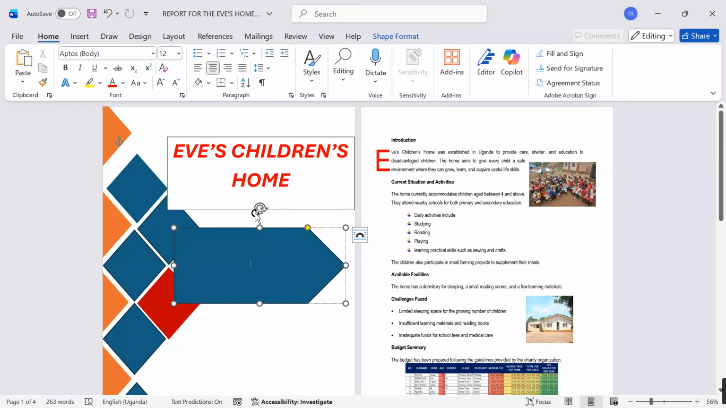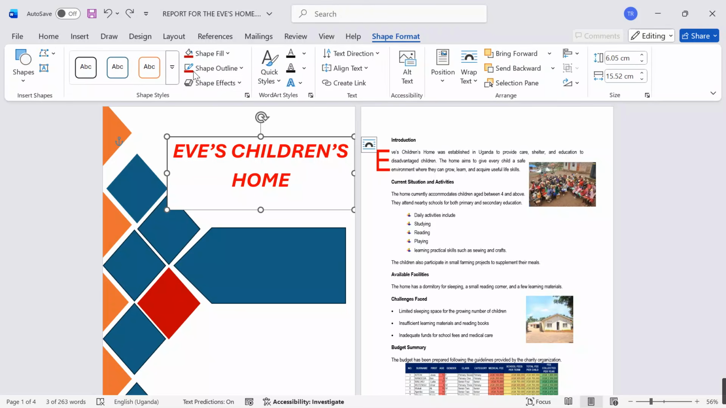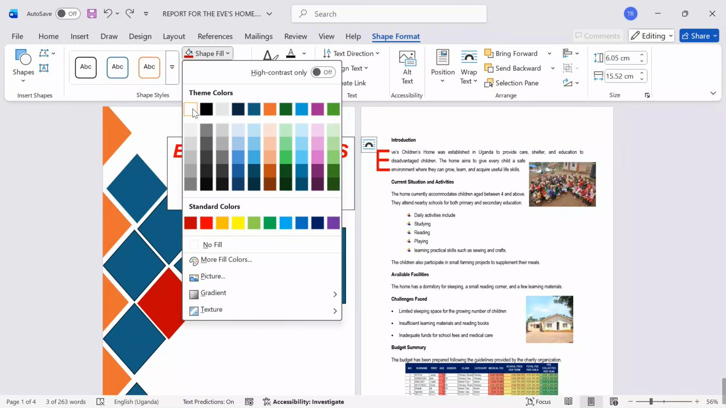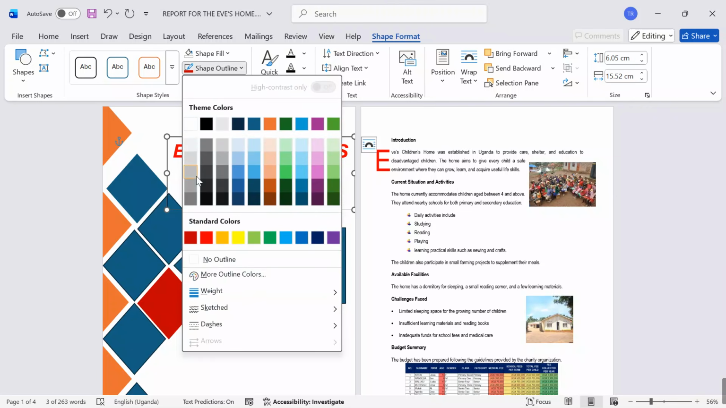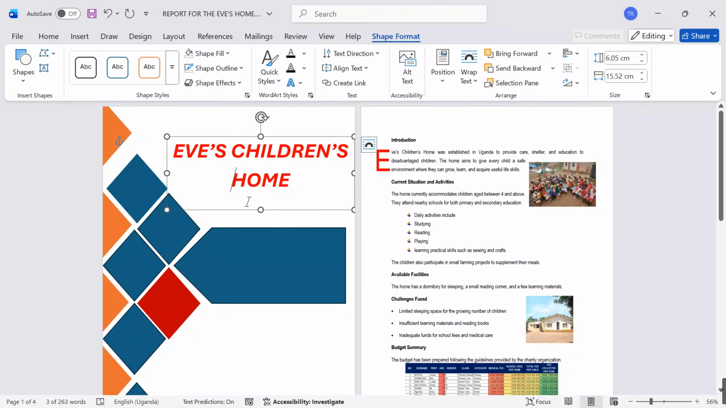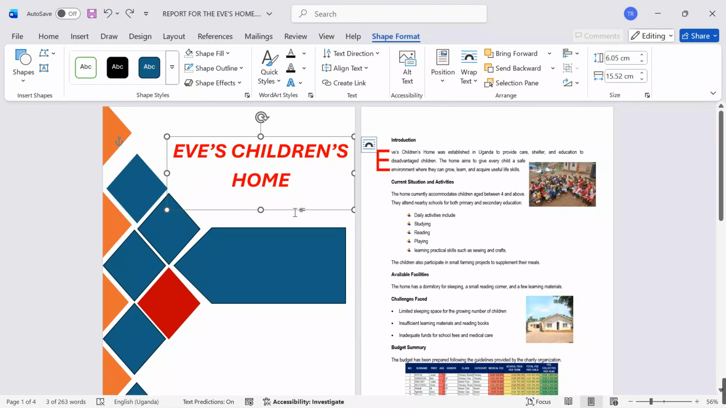Okay, let me undo. I want to put a text box. Let me right click on the text box, say shape outline, no outline, shape fill. You say shape outline, no outline. I want to copy the same text box. Ctrl C, Ctrl V.